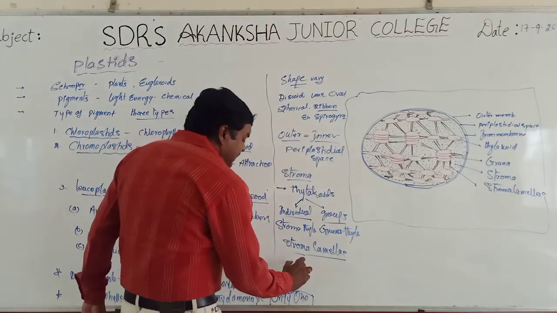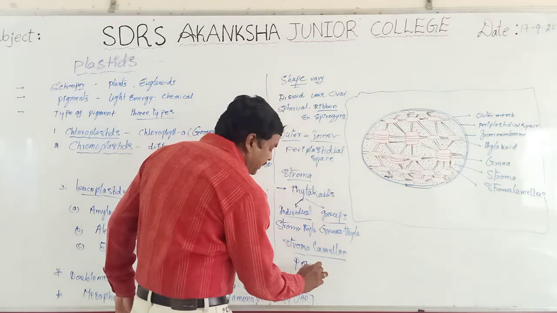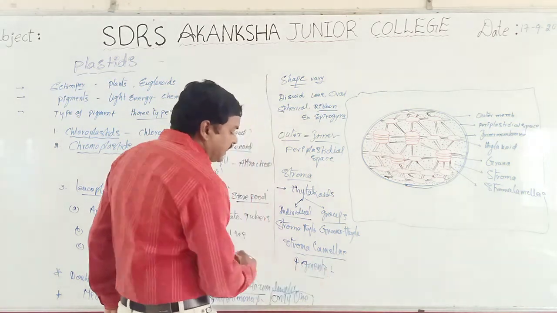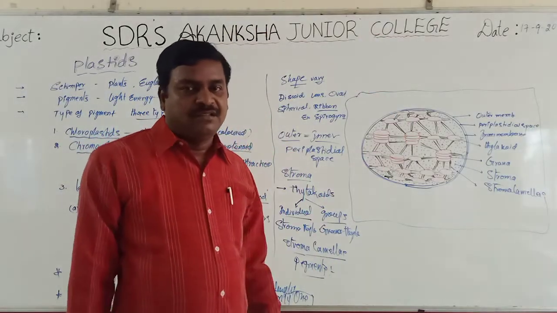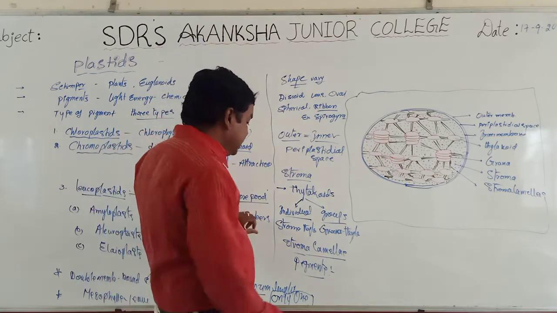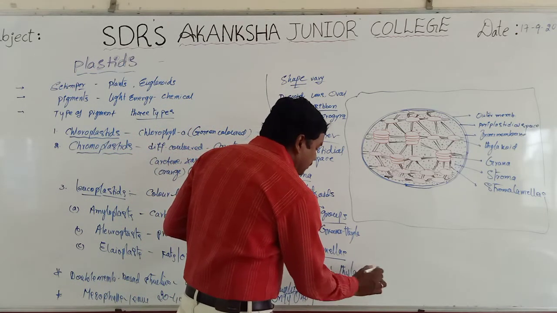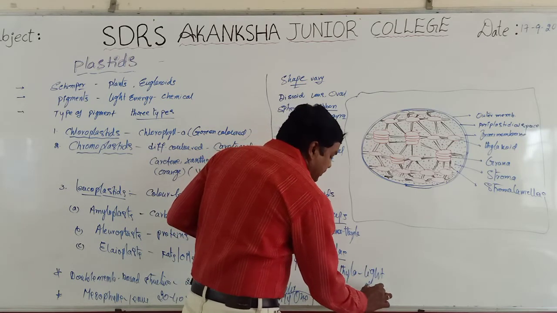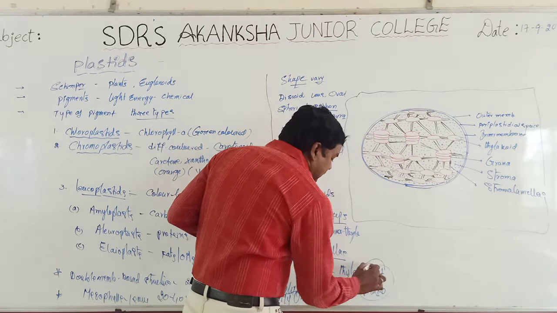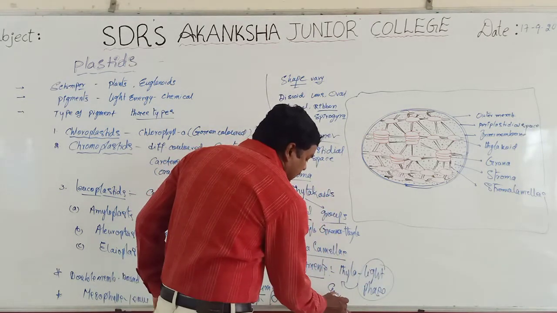So, these thylakoids contain a number of pigments which are responsible for trapping radiant energy. The light phase of photosynthesis takes place in the thylakoids or grana.